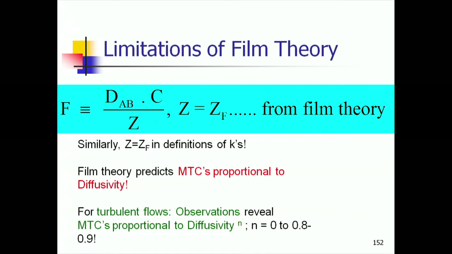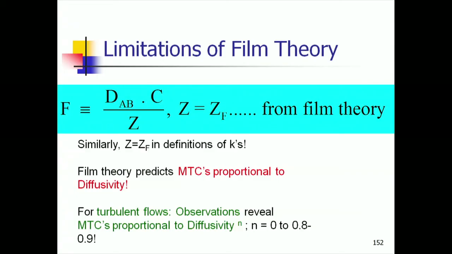D_AB is constant, Z_F is constant. So, mass transfer coefficient turns out to be constant. Do you want me to write this or are you able to imagine? If d2CA by dZ square equal to 0, that means dCA by dZ equal to constant, right.